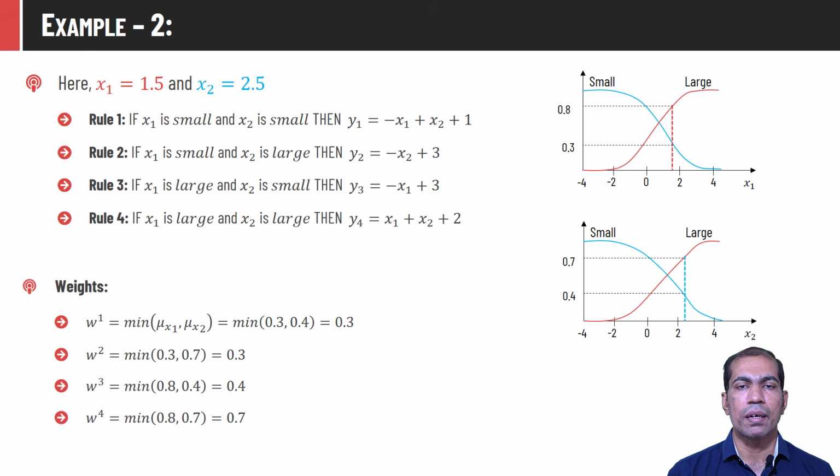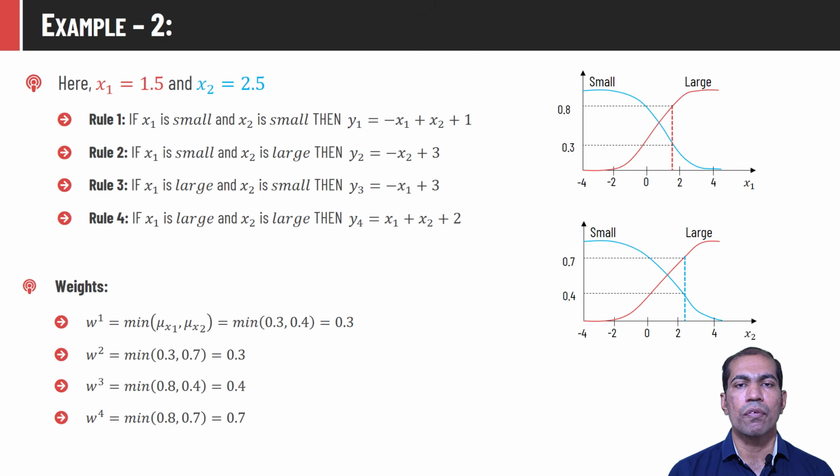There are two different ways to compute the weight of the ith rule. Either we can take the multiplication of membership values of variables in the rule. Another approach is that we can take the minimum membership value of those two variables. In the first example, we have followed the first approach, that is we took the multiplication of membership values of the variables in the given rule. Here we will find out the minimum value of the membership values, and that we will consider as the weight